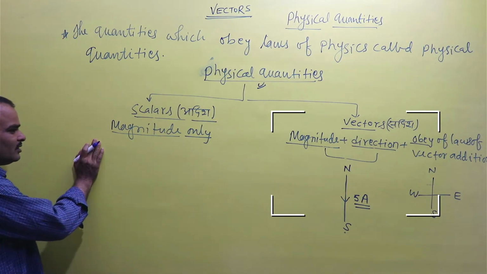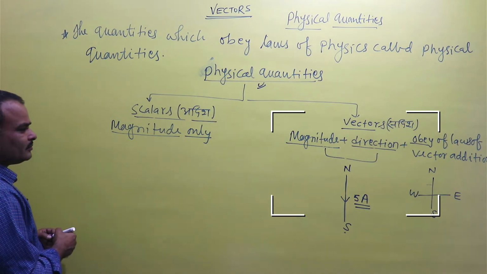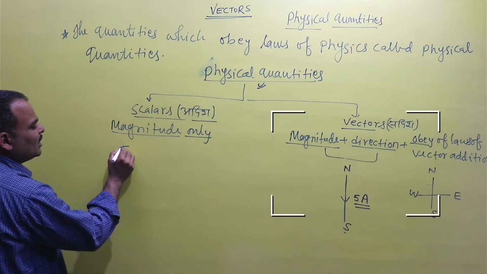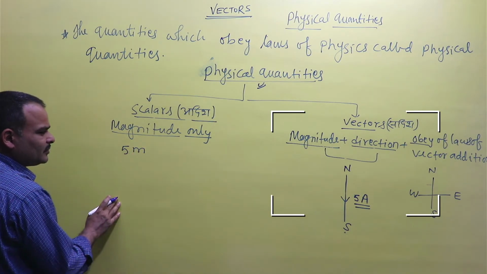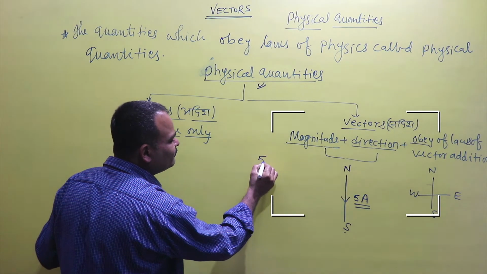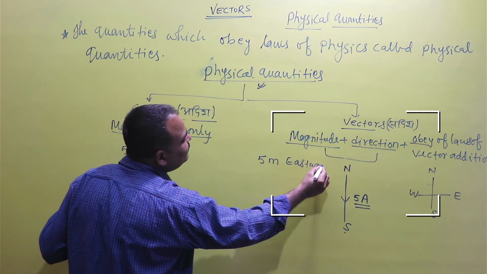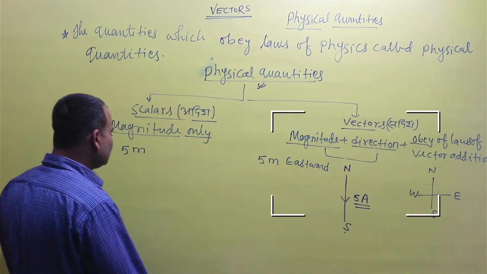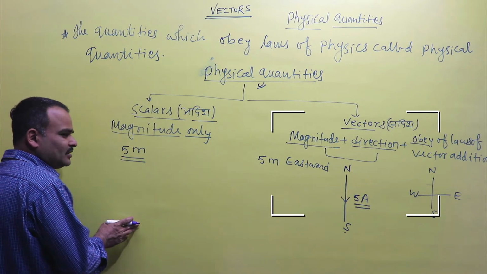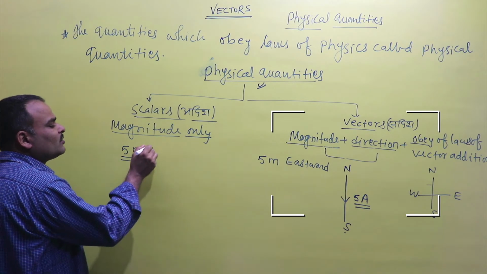Now, if you say that I walked 5 meter, and the other body says that I walked 5 meter towards east, that means eastward. So you walked 5 meter, but in which direction? What is the direction of your walking? So that is not clear.